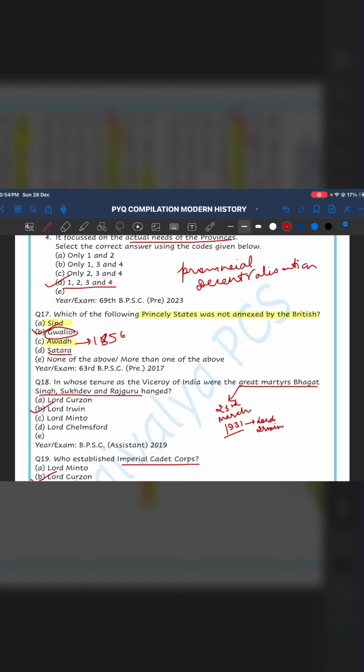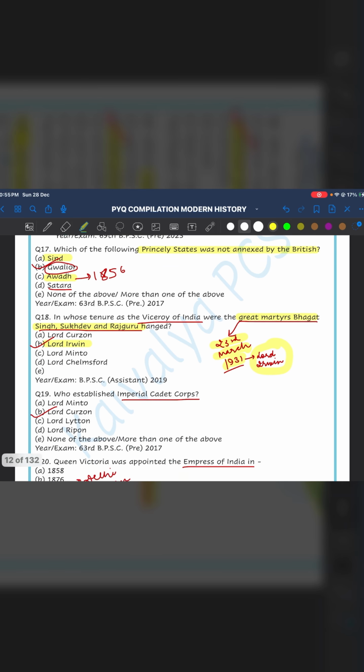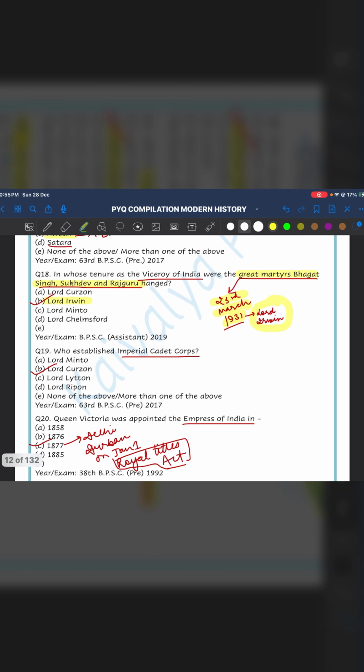The next question is, in whose tenure as the Viceroy of India were the great martyrs Bhagat Singh, Sukhdev and Rajguru hanged? They were hanged on 23rd March 1931, and this was the period of Lord Irwin. So the answer would be Lord Irwin. Next question is, who established the Imperial Cadet Corps? The Imperial Cadet Corps was established by Lord Curzon.